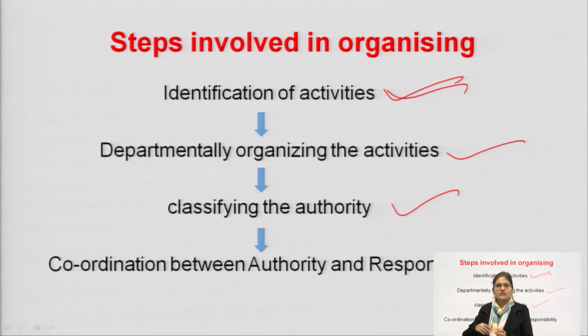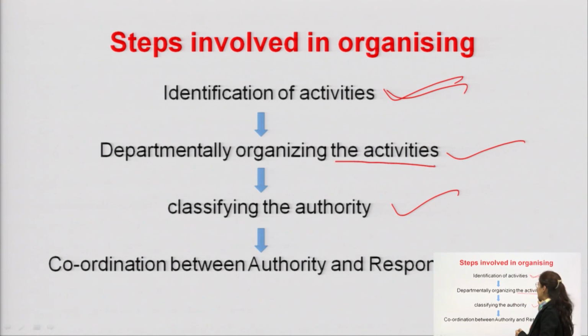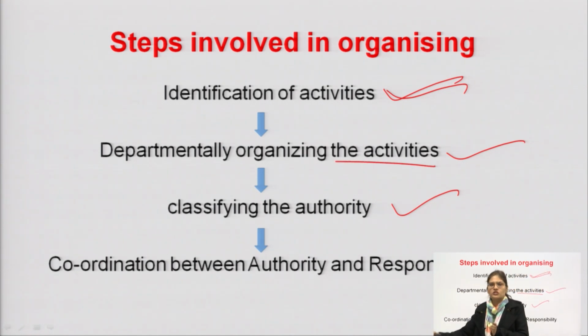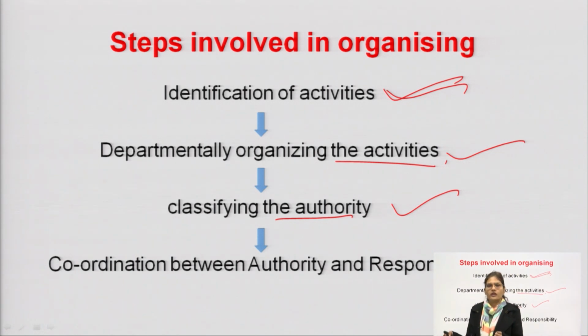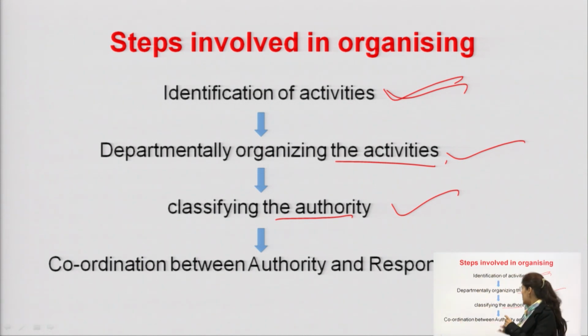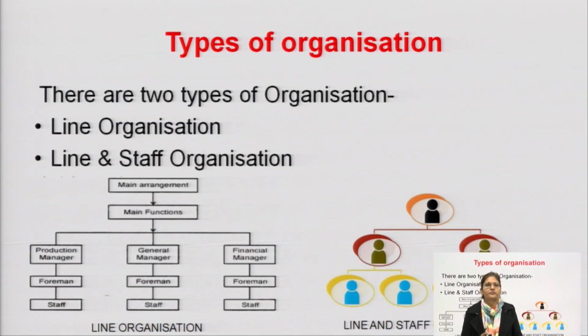Here he has already defined the departments and allotted the responsibility to the people, and once he allots the responsibility, he has to classify the authority also, like which kind of department will need what kind of authority. Once these two steps are done, the coordination of authority and responsibility is also very important, which is done by the manager only.